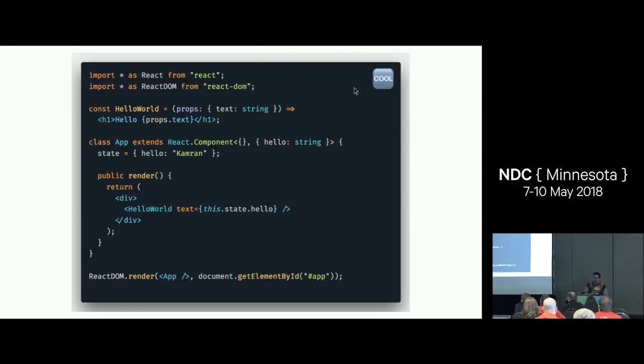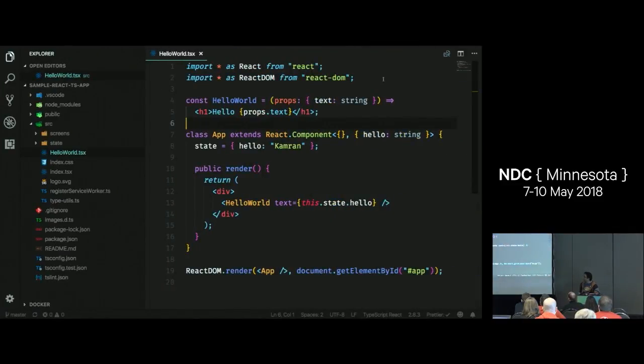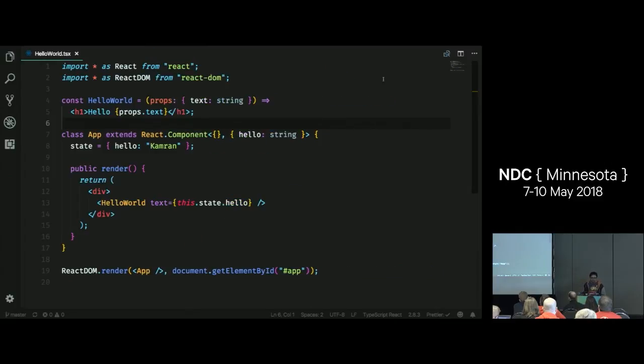I have these cool buttons right here. If I click on them, they're going to bring me into Visual Studio Code, into the file. So this is an example of using React. Here I have a functional component, a stateless functional component. And really it's not that different from just regular JavaScript. This is just a function using arrow syntax. And it has a single property called props. And it's rendering an H1 text, and this is JSX.